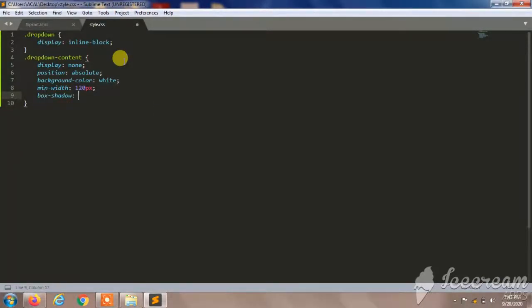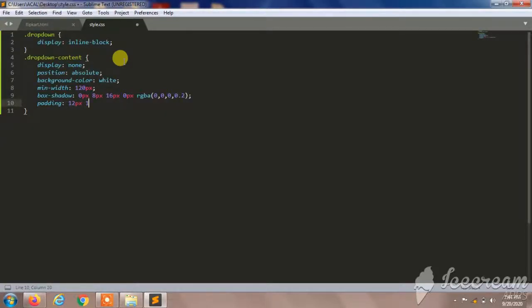I'll give box shadow will be 0 pixel and 8 pixel and 16 pixel and 0 pixel, and I'll give RGBA, and brackets I'll give 0, 0, 0, 0.2, and I'll close the semicolon, and I'll give padding will be 12 and 16.